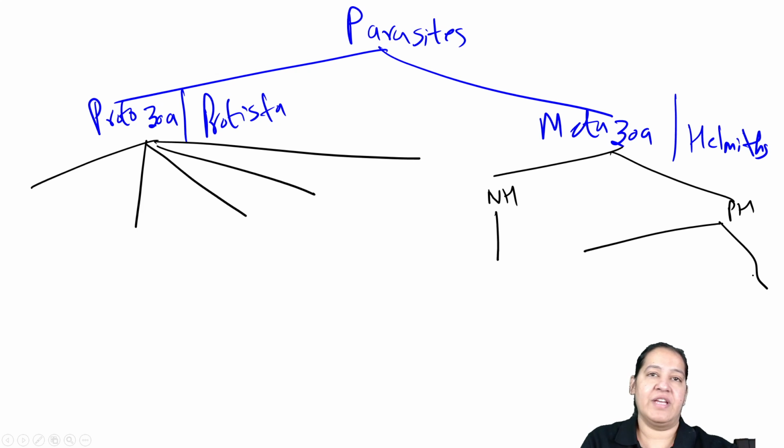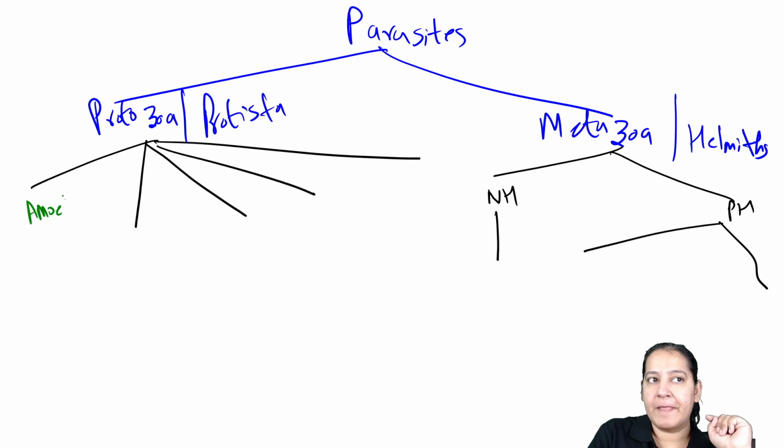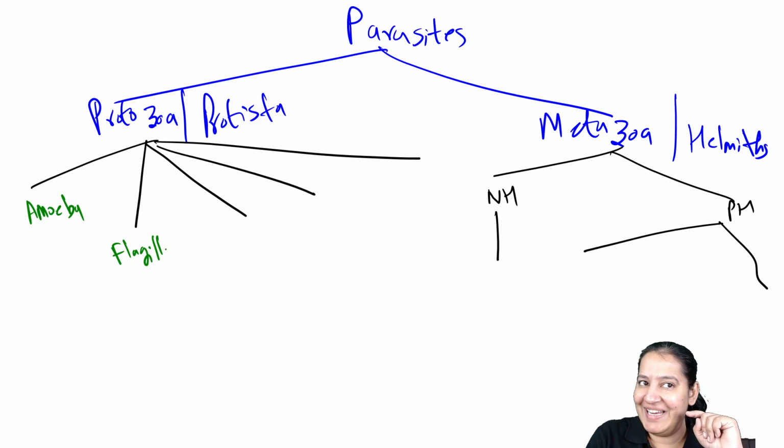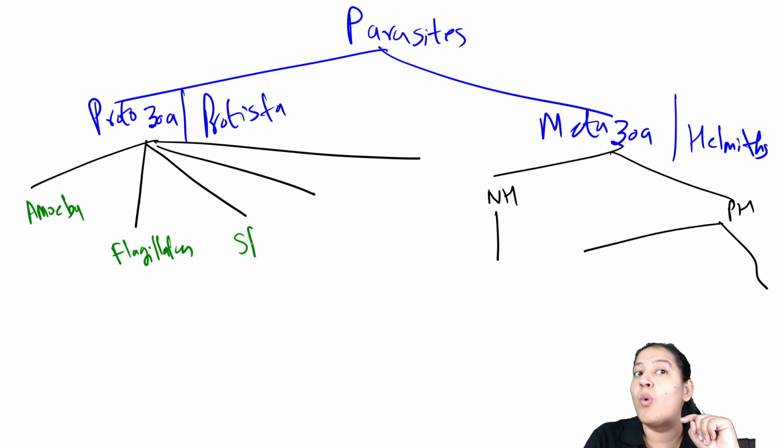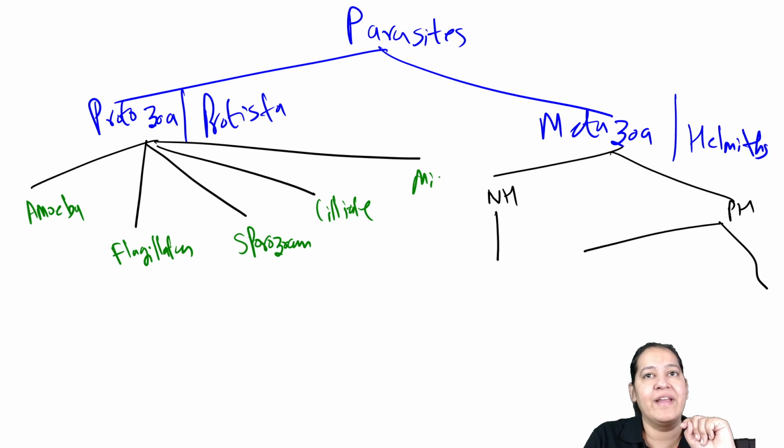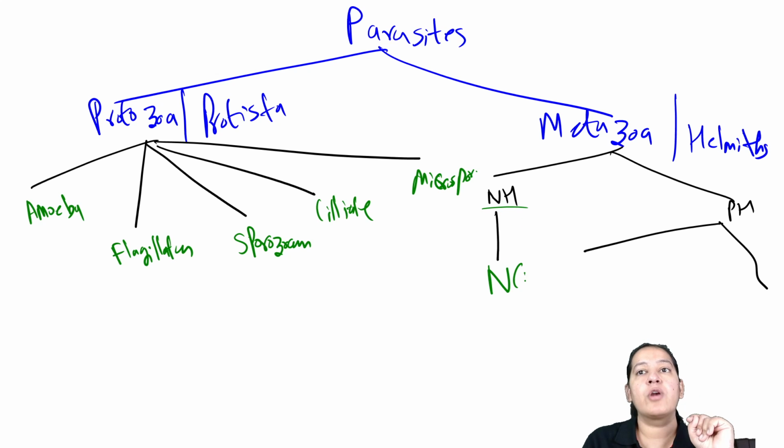Let me write the names of the categories so it will be easy for you to understand. In protozoa, it is amoebas; you have to write all amoebas. After that, flagellates; you have to write the flagellates. After that, sporozoans; you have to write all the names of sporozoans. Then ciliates, only one ciliate is there, and microsporidians, only one. In nematohelminths there are nematodes, which are known as roundworms, and in platyhelminths there are cestodes and trematodes. Cestodes are known as tapeworms and trematodes are known as flukes.